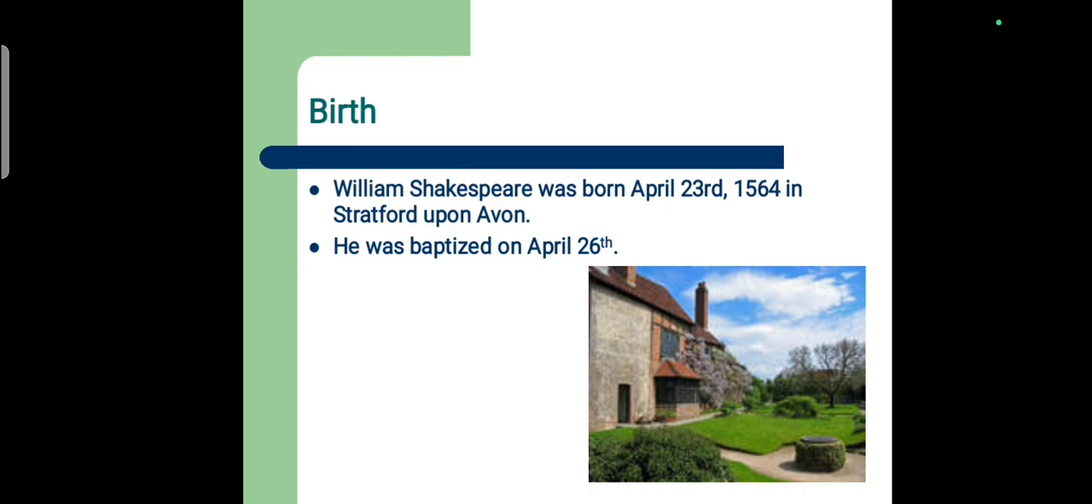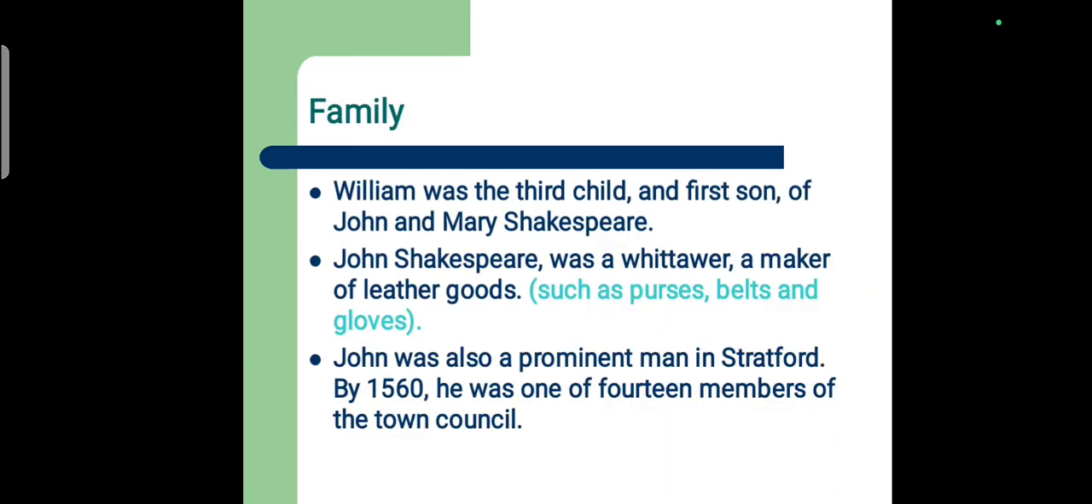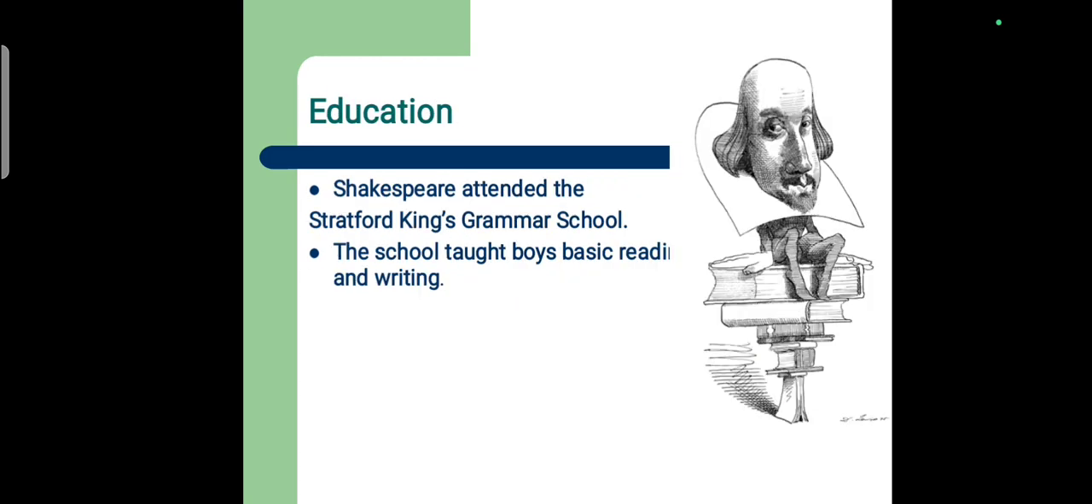William Shakespeare was born on April 23rd, 1564 in Stratford. He was baptized on April 26th. William was the third child and first son of John and Mary Shakespeare. John Shakespeare was a maker of leather goods. John was also a prominent man in Stratford. By 1560, he was one of 14 members of the town council.